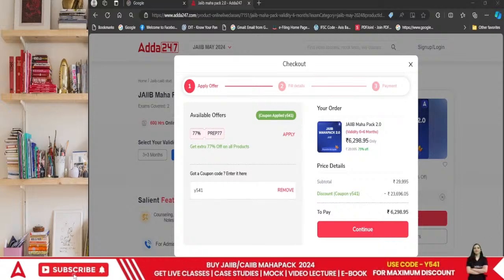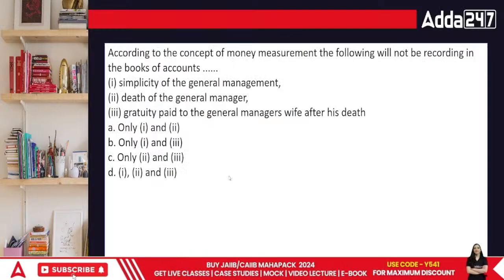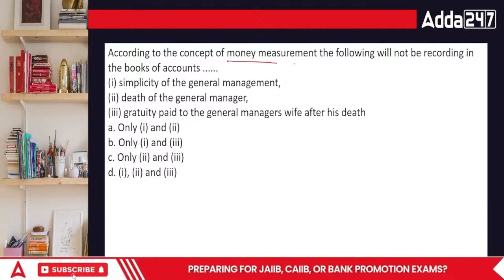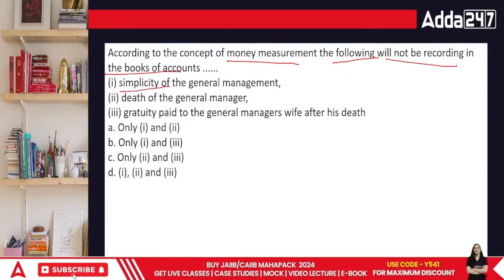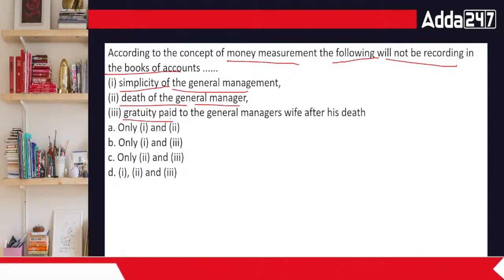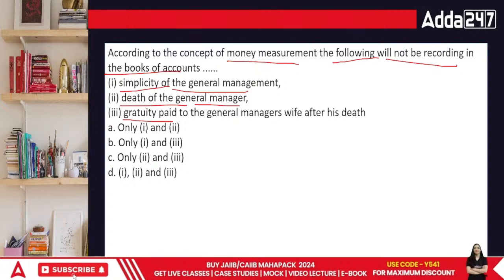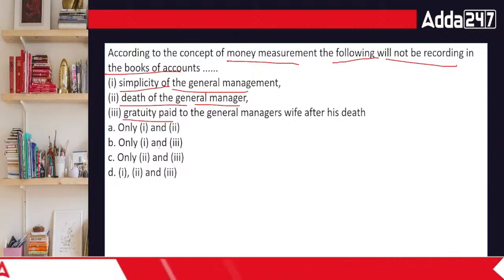Let's begin with the session. According to the concept of money measurement, the following will not be recorded in the books of accounts: simplicity of general management, death of the general manager, gratuity paid to the manager's wife after his death. Money measurement concept means everything has to be recorded only if it is related to money.